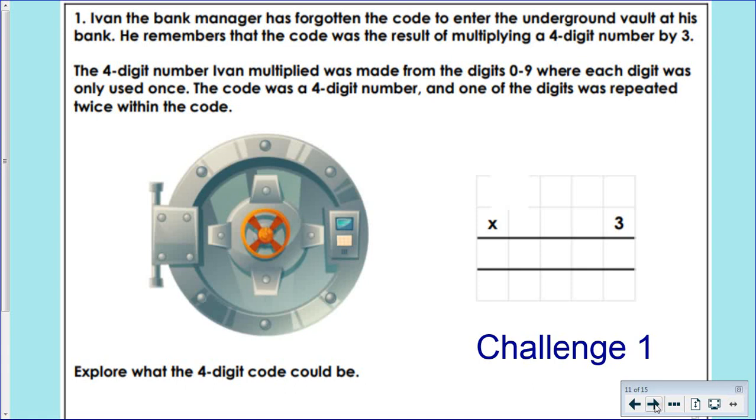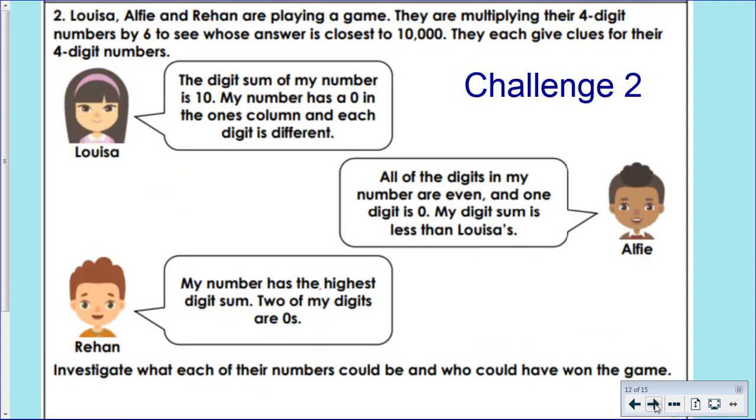If you've completed that, I have got a second challenge, but pause the screen here if you need to. So challenge number 2. Louisa, Alfie and Rehan are playing a game. They are multiplying their 4-digit numbers by 6 to see whose answer is closest to 10,000. They each give clues for their 4-digit number. So this is challenge 2. I'd like you to read Louisa, Alfie and Rehan their clues and investigate what their numbers could be and who won the game, who got closest or who could have won the game, who got closest to 10,000. Okay, pause the screen there if you'd like to have a go at challenge 2.